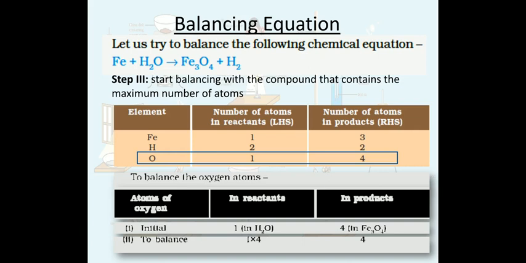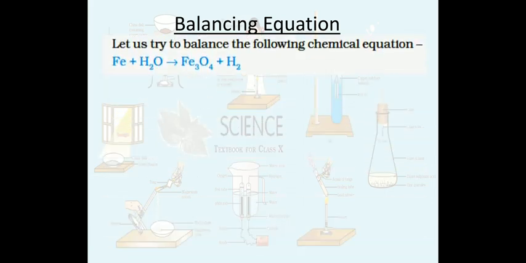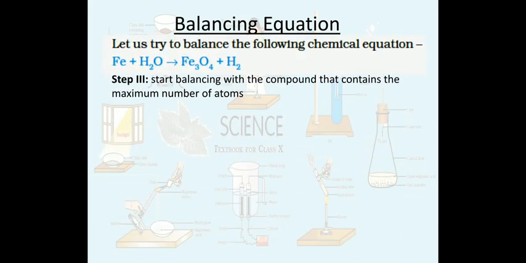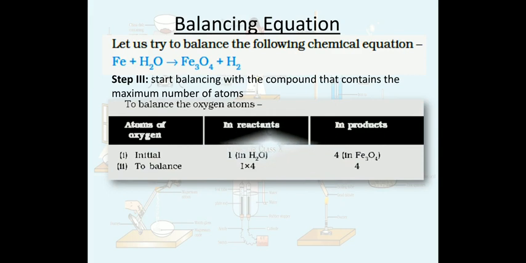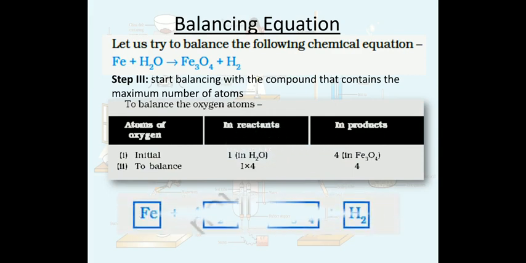And in this way we can balance the oxygen on both the sides, right? Okay, so oxygen is now balanced, right?